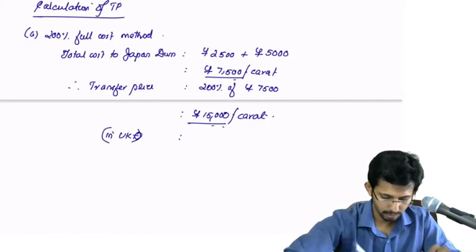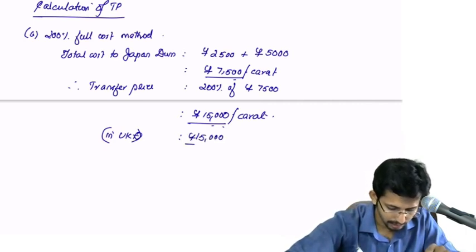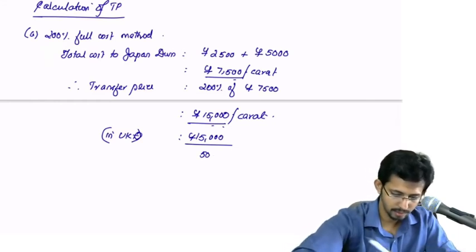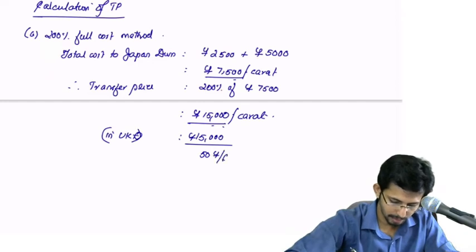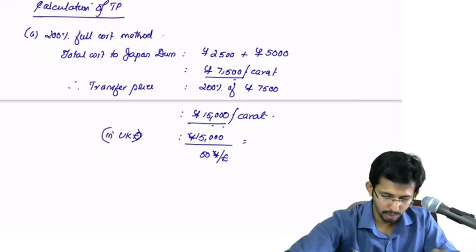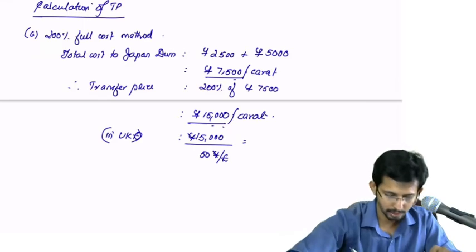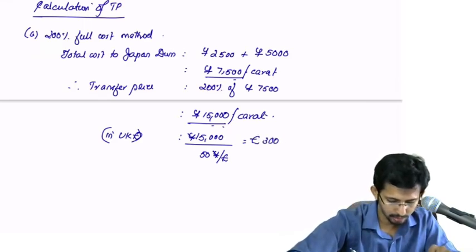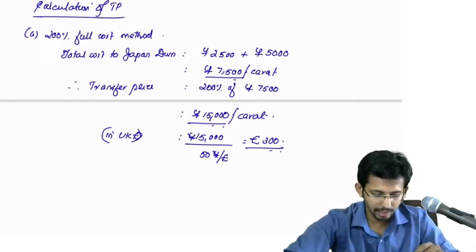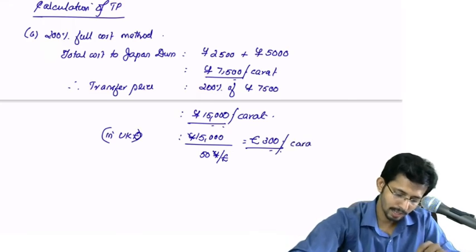So therefore this will be 15,000 yen divided by 50 yen per pound, that is equal to this and this get cancelled. So 15,000 divided by 50 will be pound 300. Okay, so here the transfer price will be 15,000 yen per carat or 300 pounds per carat.